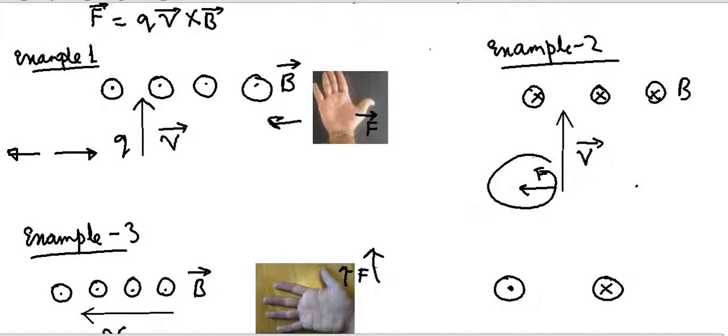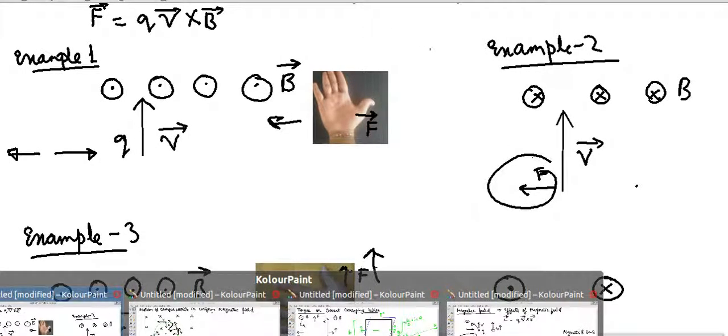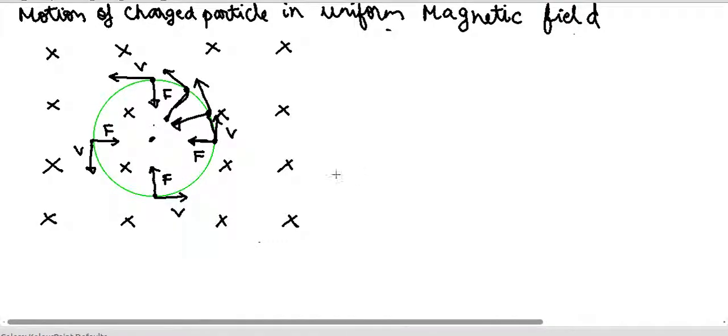So this is the way to find out the direction of the resultant, which is given by the cross product of two vectors. So let us study in a little more detail the exact effects of what happens to a charged particle when it is in motion in a uniform magnetic field. So first case, we know that F is equal to Q V cross B.